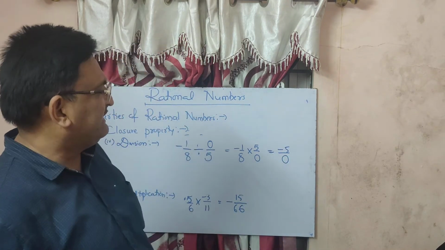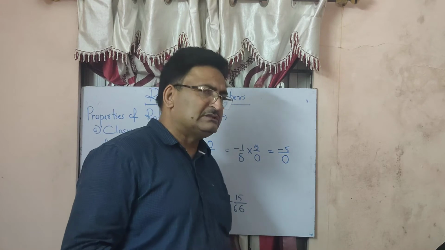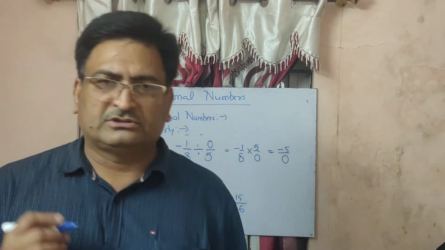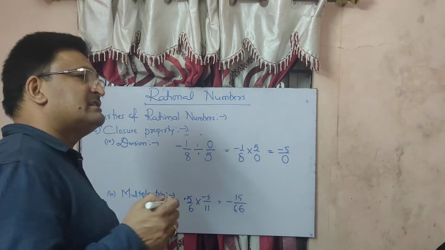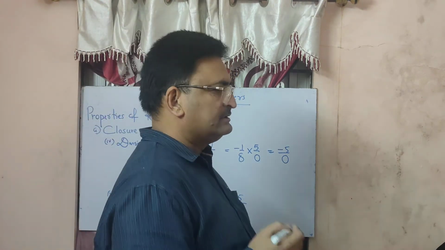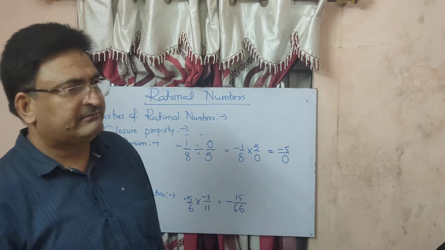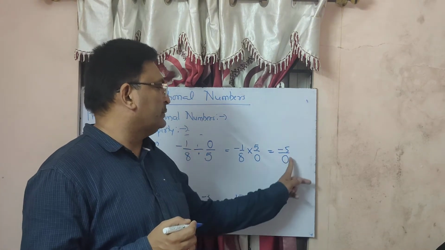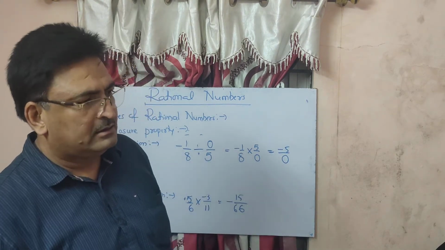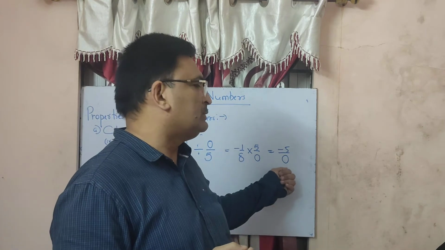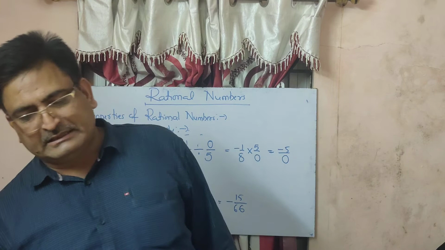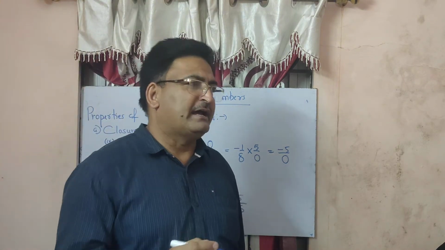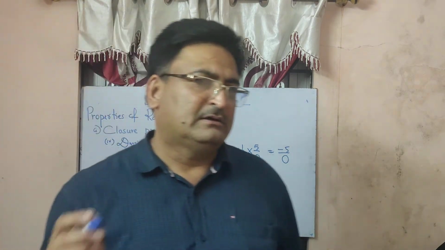So now, can anybody tell me, is minus 5 upon 0 a rational number or not? What is the definition of a rational number? The numbers, if they are in the form of P upon Q, and Q should not be equal to 0, the denominator should not be equal to 0, then such a number is known as a rational number.